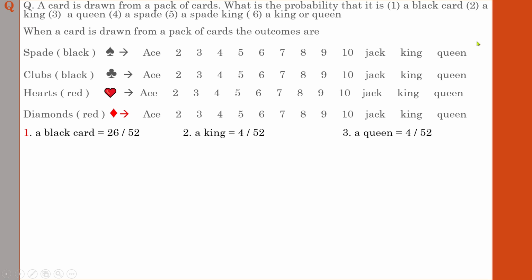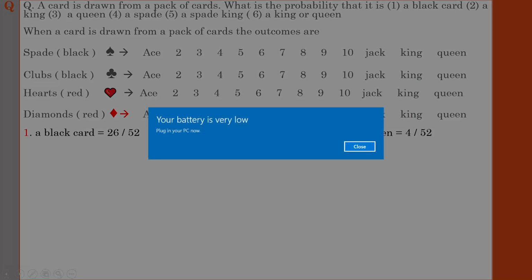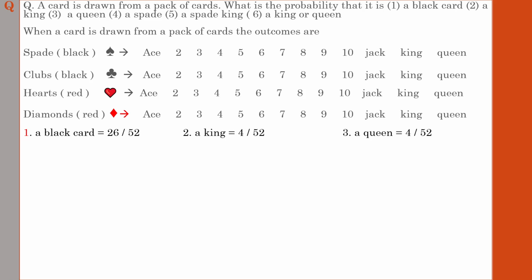How many kings are there? 1, 2, 3, 4. So probability is 4 divided by 52.